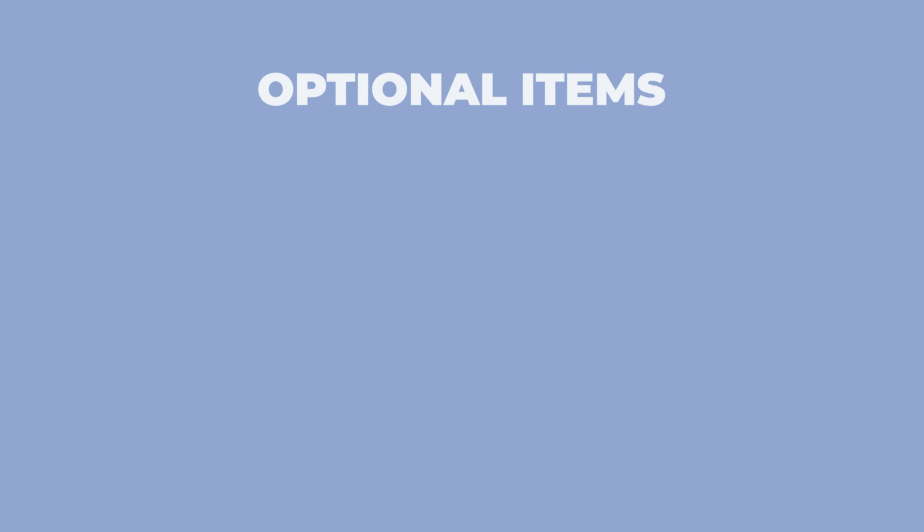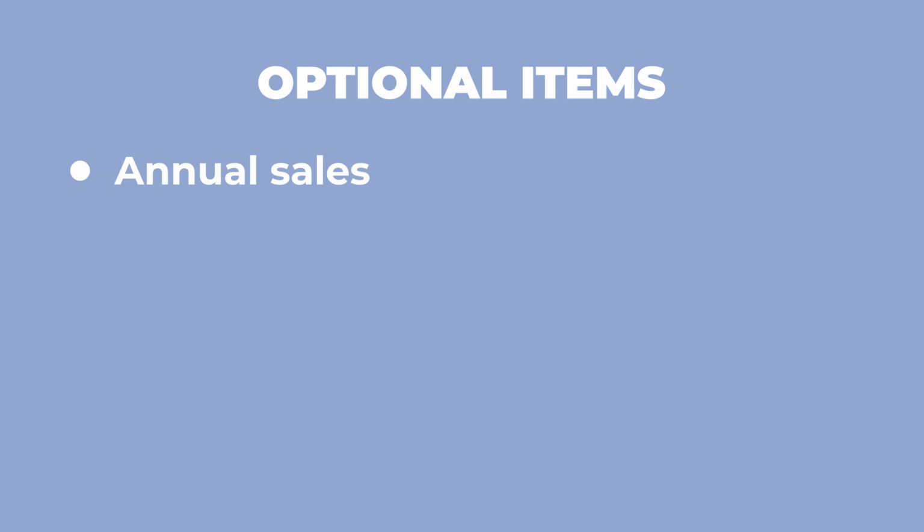Section number 4 are additional items, for example, annual sales and financial targets. Annual sales and financial targets are good if you're making a pitch to an investor. So if your company is growing and you're looking to use the company profile to pitch, definitely add in your annual sales and financial targets. But remember and think to yourself, if this video is going to be public on your website or online, you don't want to be including this type of information because it might come off distasteful to your customers.